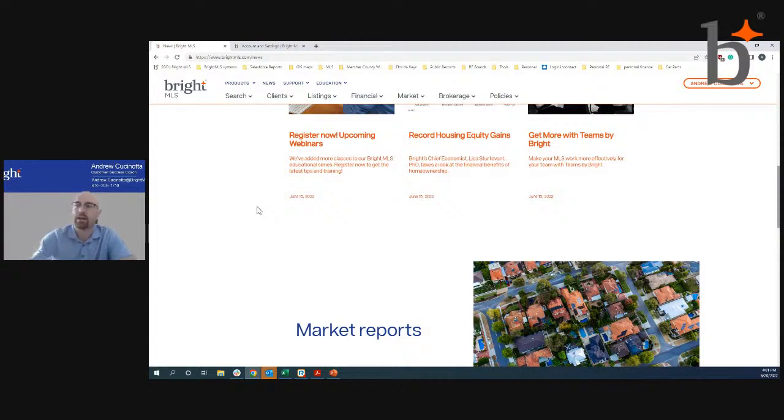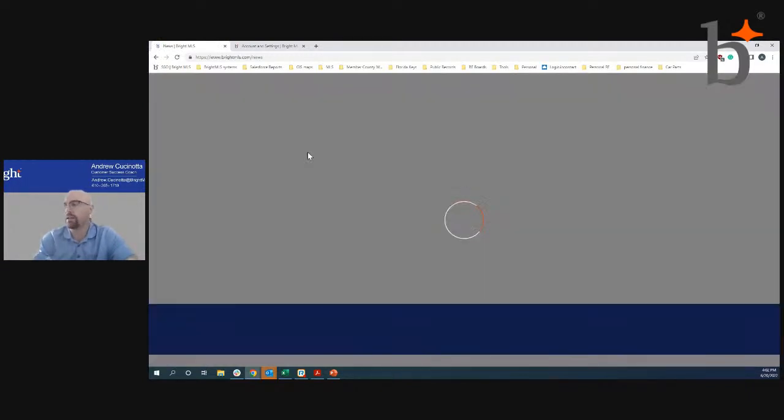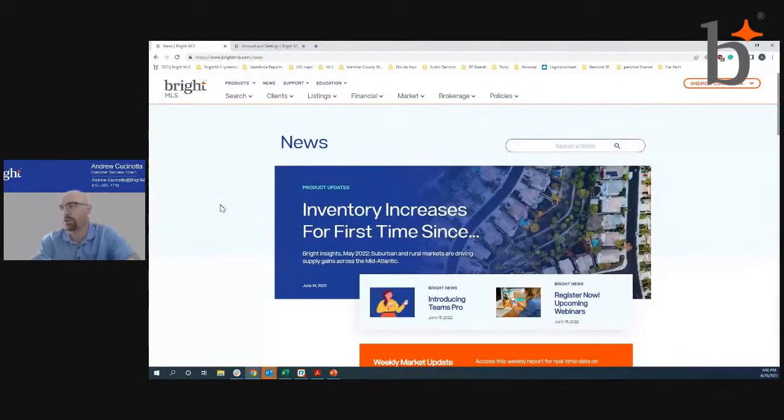So with that, guys, wanted to try to keep it short and sweet today. You have those two key sections, okay? You have your communication preferences up there in account settings. Check those out. Make sure those are set to your liking. I would strongly encourage the listing alerts, your Matrix listing alerts, okay? Those are just important to help you stay on top of changes that are going on in your listings. And then the second part that we reviewed today was news, okay? A lot of news, a lot of content for you guys to review, a lot of market insight. So hop in there, take a look at those two sections, educate yourself under the news section, and make sure your communication preferences are set properly.